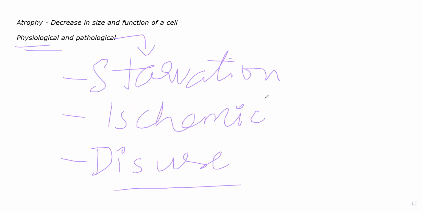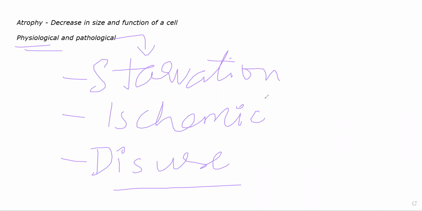This will generally not occur in normal conditions unless there is something like paralysis where you cannot use it, rather than willingly not using it. Because of disuse, your body will not send enough nutrients or blood to that particular area. Even if it is kept alive, because of disuse it will literally shrink in size. So that is disuse atrophy.